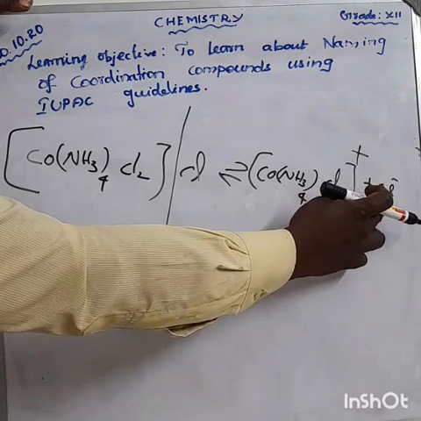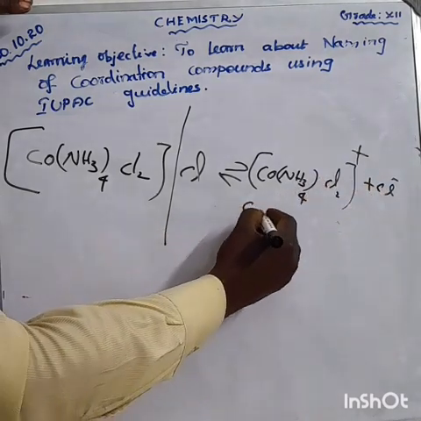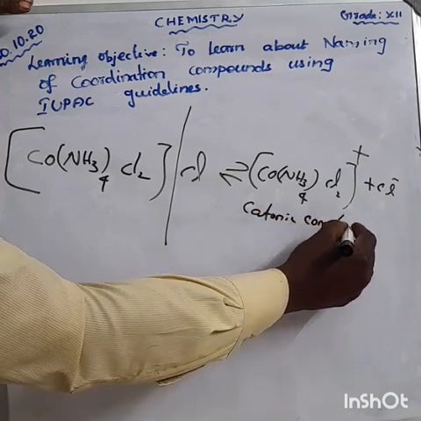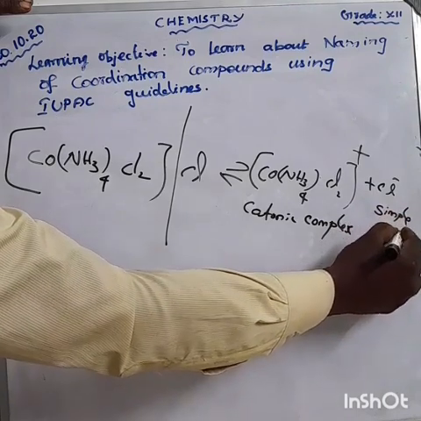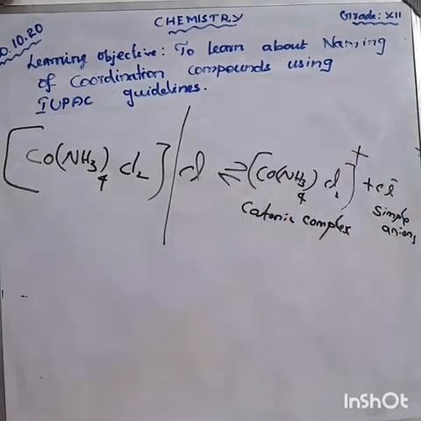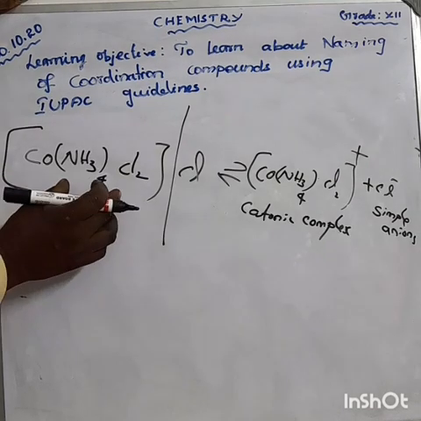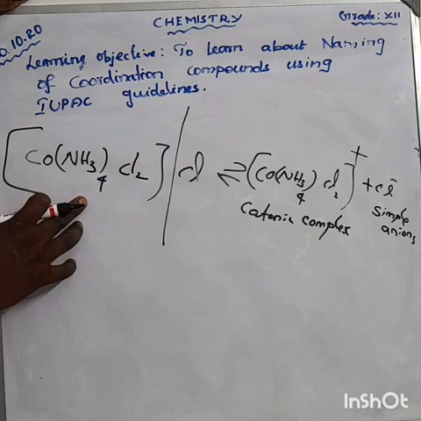The symbol for the anion comes last. Then give the numbering. How can you give the number? The first priority goes to the ligands.